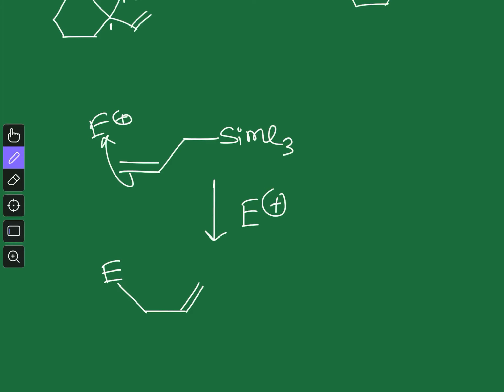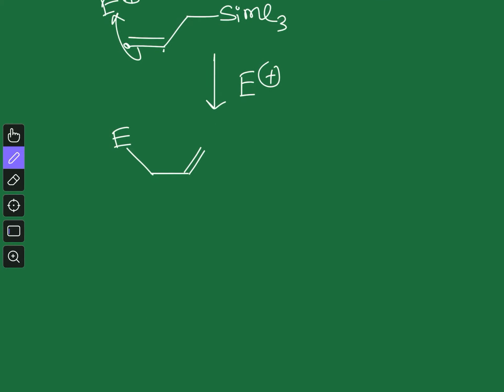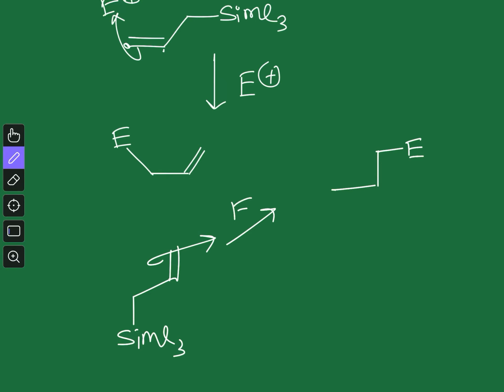Now what is the reason why this particular position is so special and why the reaction is not occurring here? To understand this, we have to draw the intermediates we can get from attack at both positions. Let's say the attack occurs from this position, then we get an intermediate like this, with the electrophile and the positive charge here.